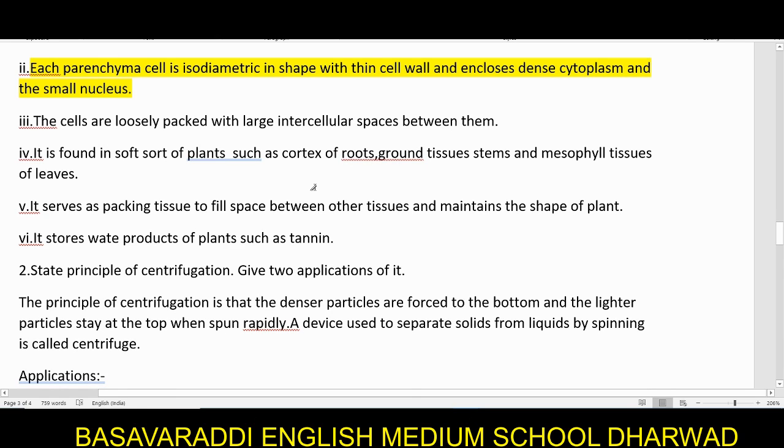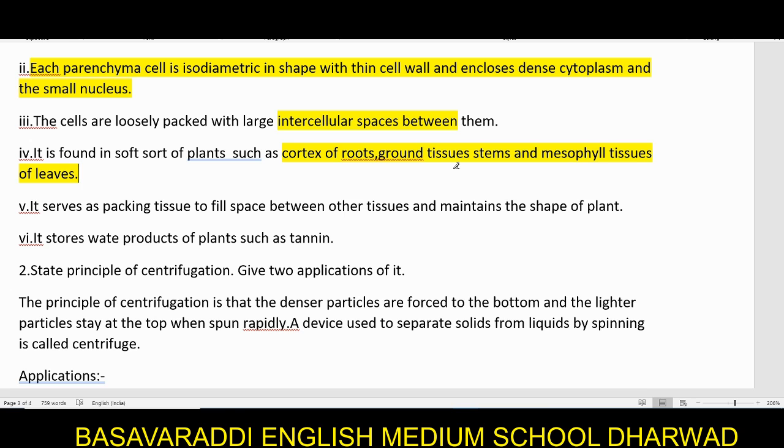The cells are loosely packed with a large intercellular space between them. Between any two parenchyma cells, there is a lot of space. It is found in soft parts of the plant such as the cortex of the roots, ground tissues, stems and in the mesophyll of leaves. So basically this parenchyma tissue is found in most of the parts of your plant.